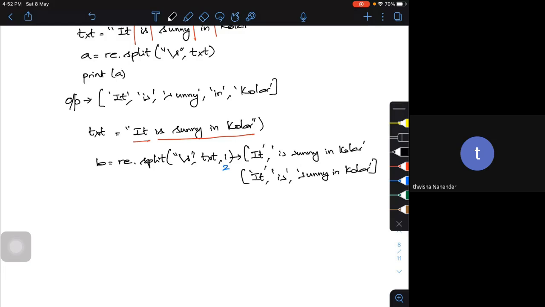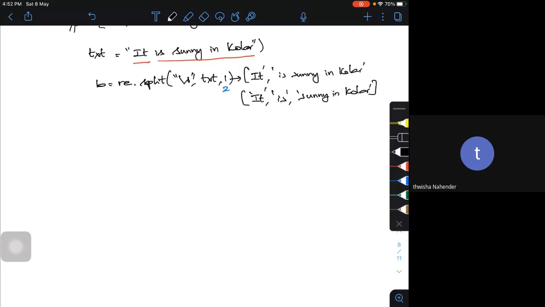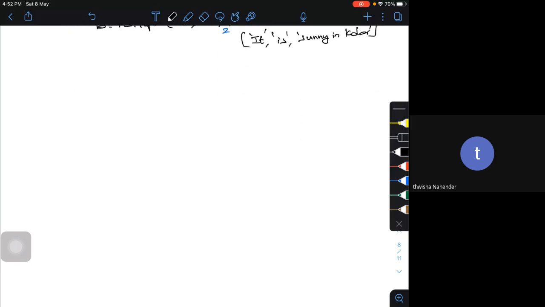Okay, fine. Maybe we'll look at one more function, maybe the last one, and then we'll wind up. We have a number of functions, but one that is used extensively is the sub function. One more function which we use in regular expressions is sub. This sub function is used to replace the match with some text of your choice.